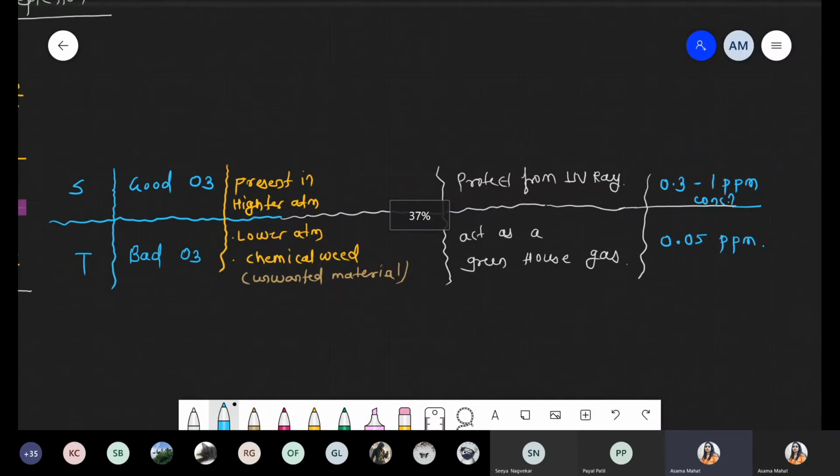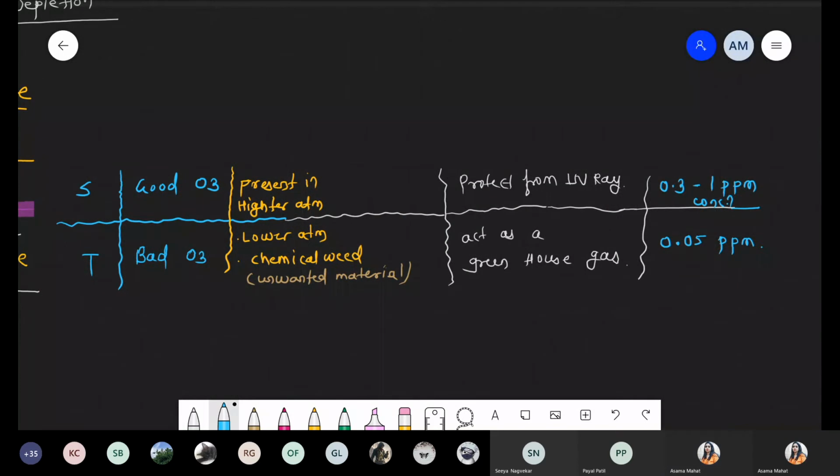So have you got what is the bad ozone and what is the good ozone and where these are exactly present? Got this? Okay, Onelia.